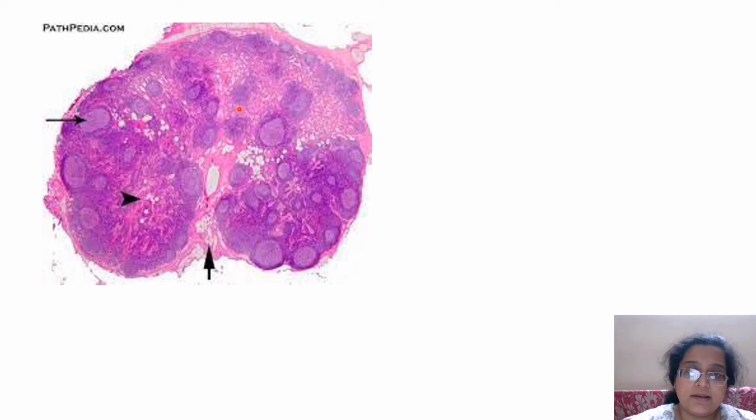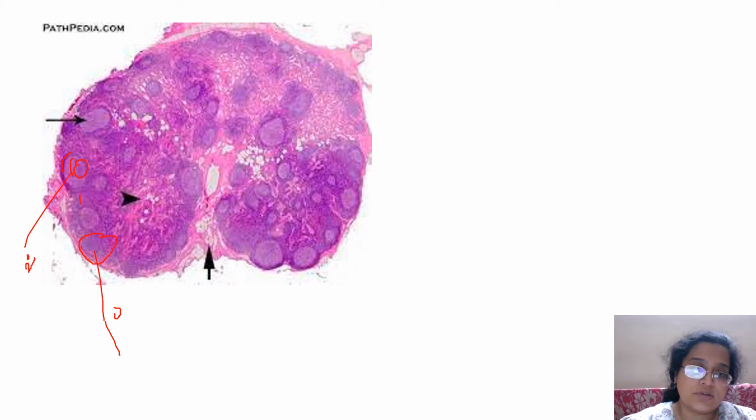You get a cortical area and a medullary area, and all this is paracortex. In the paracortex, you get mostly the T cells, the macrophages, the dendritic cells. While this is the follicles, some of them will be pale with a mantle zone. Some will be just like this over here. This is just one single uniform color, so this is a primary follicle. This has a mantle zone and a pale center, and here's some sort of a polarization, darker area, lighter area, then a mantle zone. This is a secondary follicle.